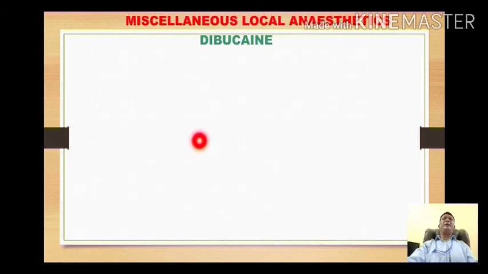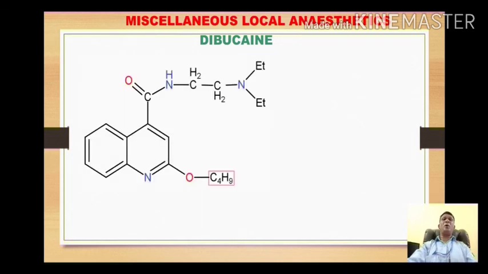Next, move on to the miscellaneous local anesthetic agents, and the first compound is dibucaine, which is a very important compound, and this is the structure for dibucaine. Dear students, this drug belongs to the amide category. The previous drugs belong to the esters. Now this is amide, CONH. This portion resembles the portions in procaine and other compounds, but as oxygen was present in procaine, here the nitrogen is present in dibucaine. So it will become the amide.